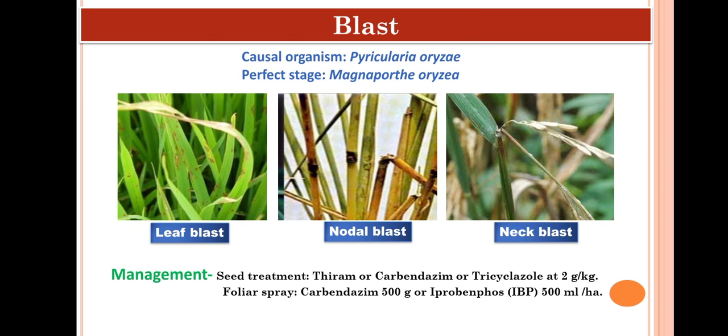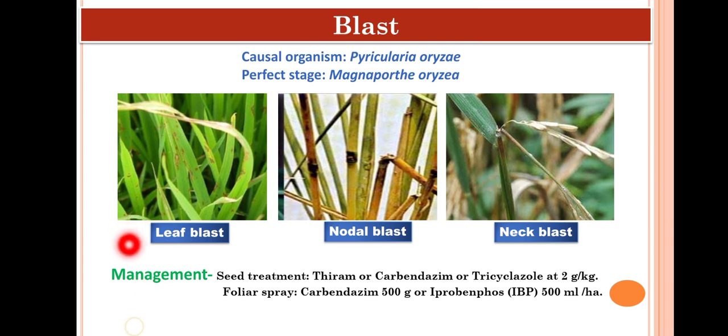First and most important disease of rice is rice blast. It produces a characteristic symptom, that is the spindle shaped lesions, or you can say boat shaped or eye shaped lesions on leaf, and these lesions or spots are with a grey center and a dark brownish margin. Symptoms are categorized into three groups based on the infection on different plant parts.